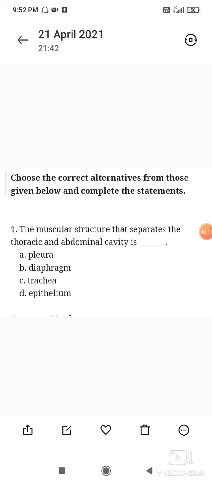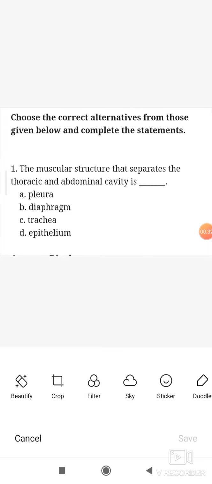So see the first MCQ which is displayed on your screen. The muscular structure that separates the thoracic and abdominal cavity is. The answer is B, that is diaphragm.